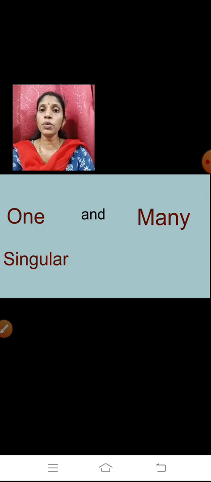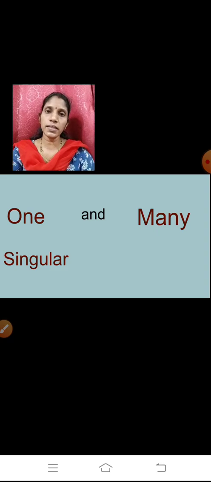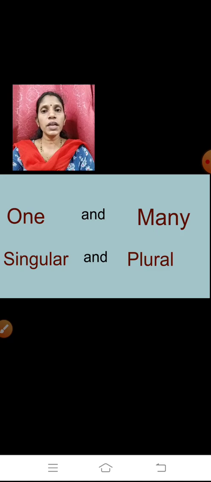We are talking about only one object, or you can say naming word. One is nothing but one object, or you can say a singular form. And many is plural form, where we are talking about more than one object or a naming word. That is known as many.